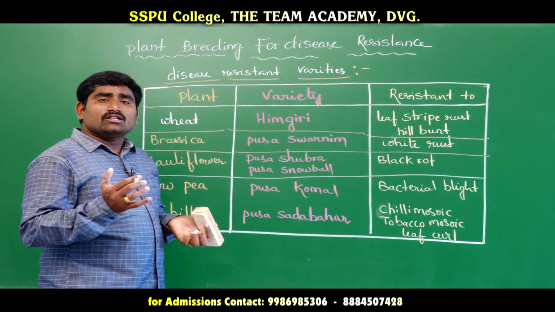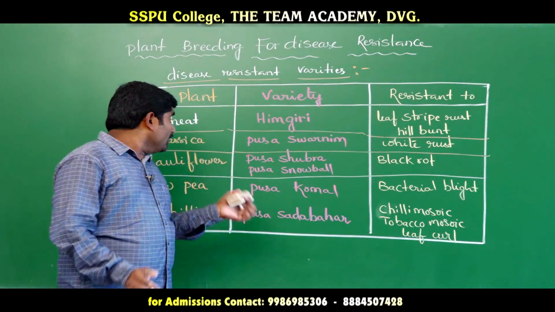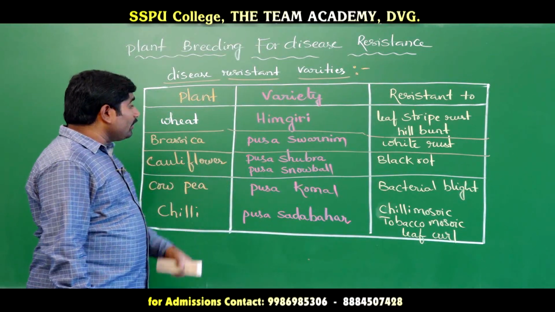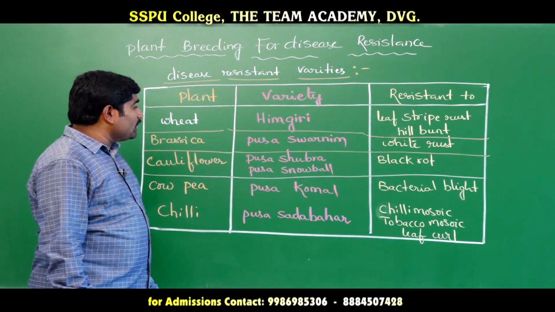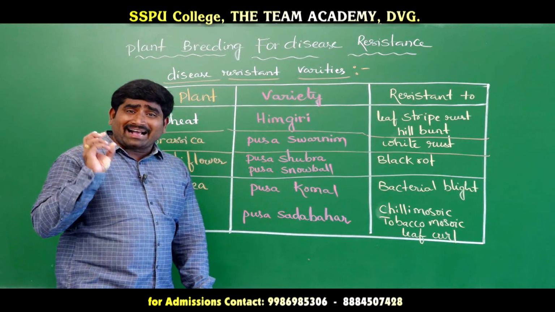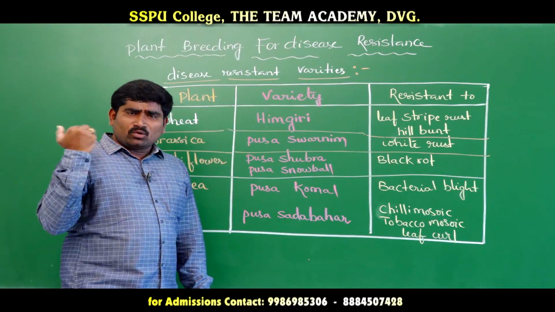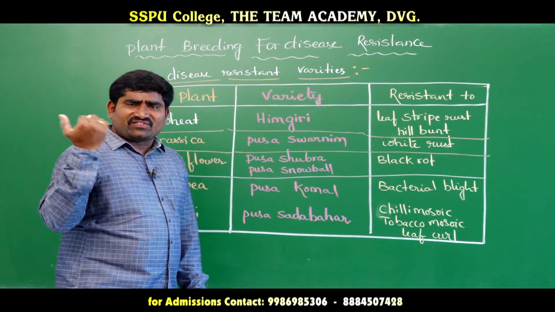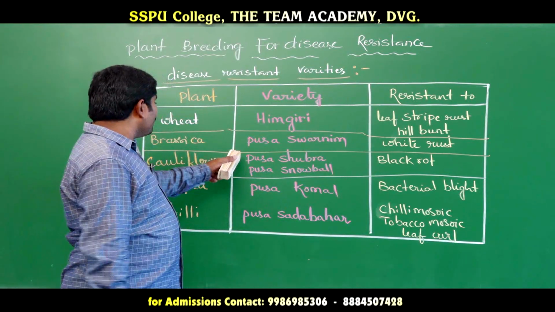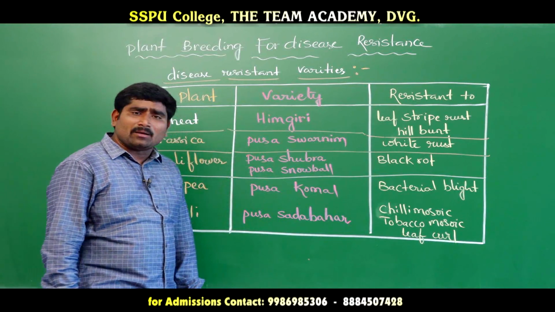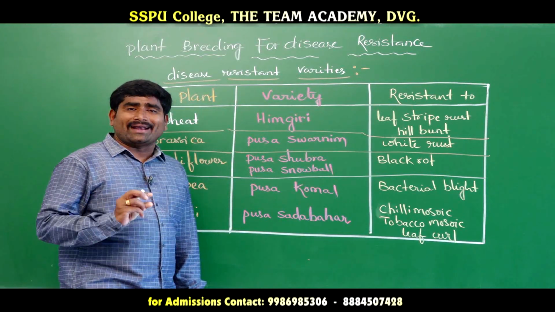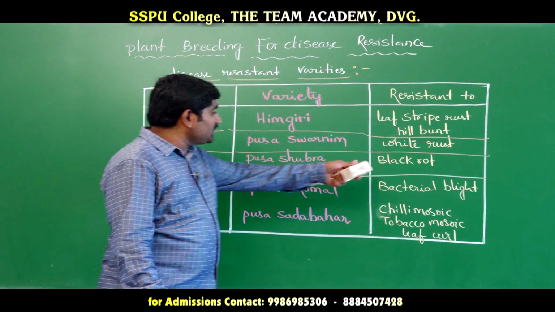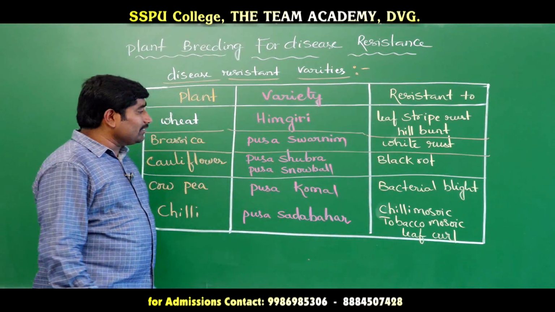It looks like a snowball, right? When the crop is mostly suffering with black rot, then the farmers need to grow Pusa Shubra and Pusa Snowball, which have resistance towards this black rot disease.